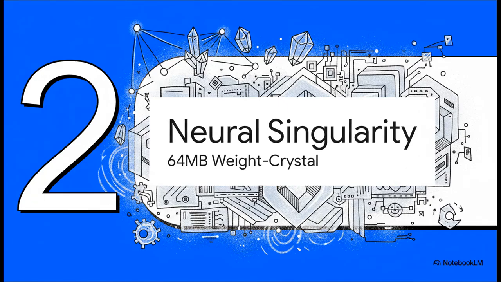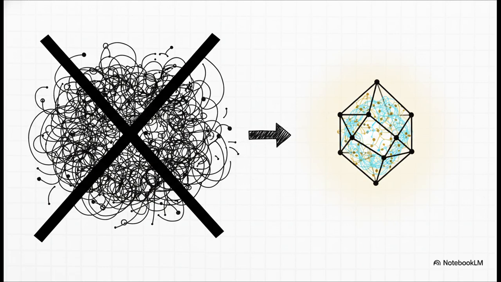Section 2, the neural singularity, the 64 megabyte weight crystal. Okay, this brings us to the absolute technical wow moment of our architectural descent. The goal here is to forge a hyperdense 64 megabyte weight crystal model. Instead of building some bloated 70 billion parameter large language model that's just guessing the next word based on statistics, the ALQC relies on something called inference as architecture.